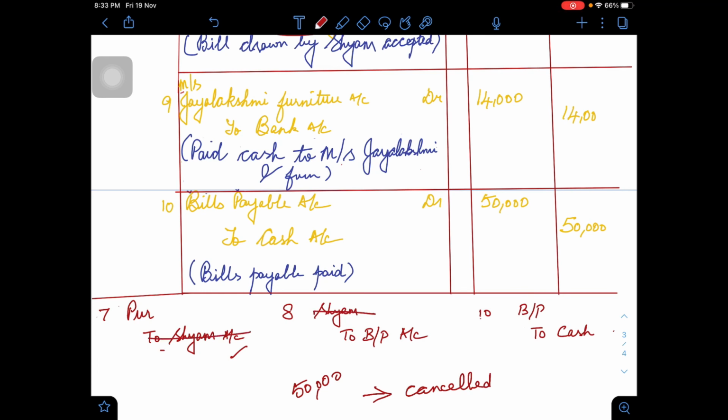Similarly, let's move to the last entry. It says bills payable to cash. Here the debit bills payable and the previous entry's bills payable on the credit also get cancelled, and what you are left with is purchases to cash. What do you mean by that? After all the transactions, you get back to the original cash transaction, as though purchases to cash. Such an analysis will make you understand that everything has been properly journalized.